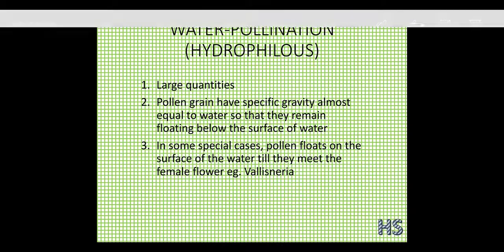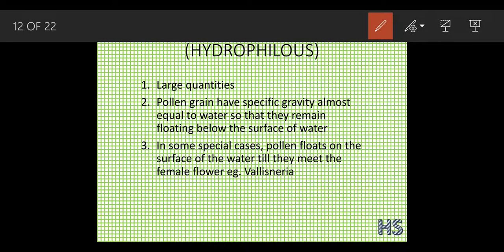Now water pollination. The word water, you have already heard about this word; hydroelectricity also you have heard about this term. The word hydro means water and philous means affinity. What are the conditions necessary for water pollination to occur? The pollen grains should be produced in large quantity.